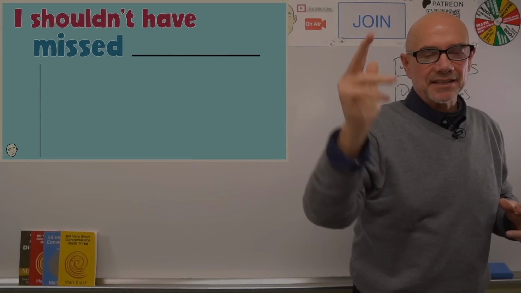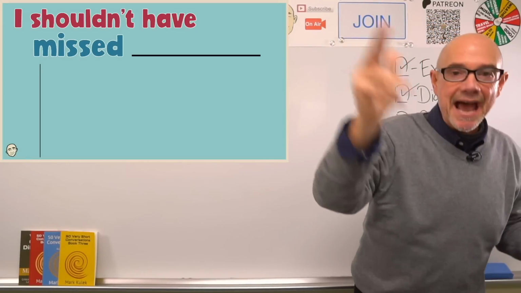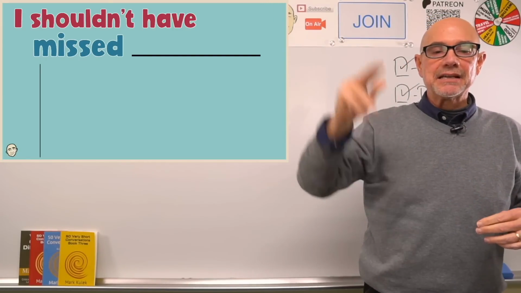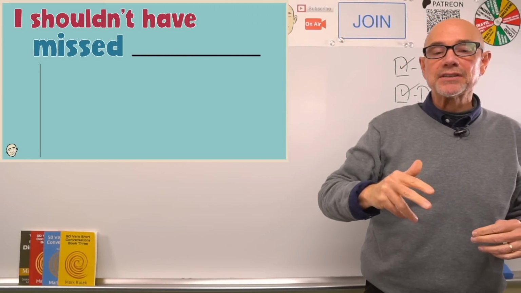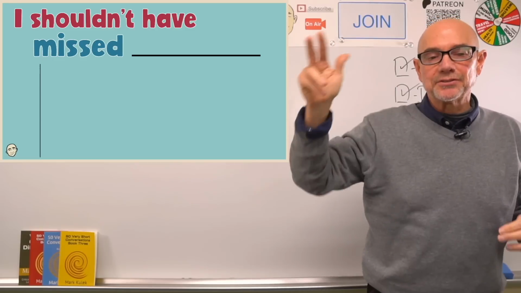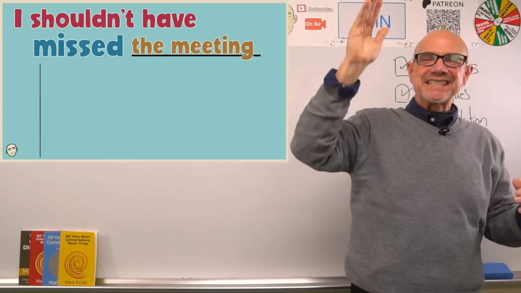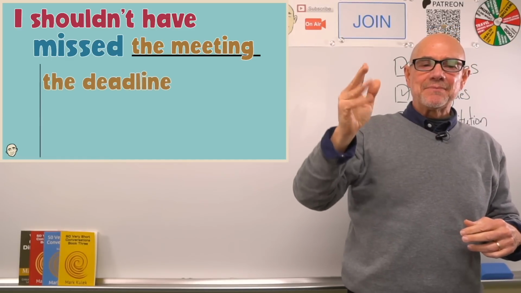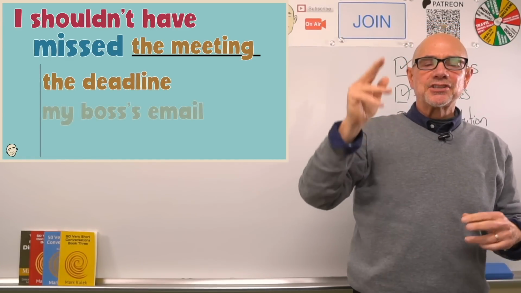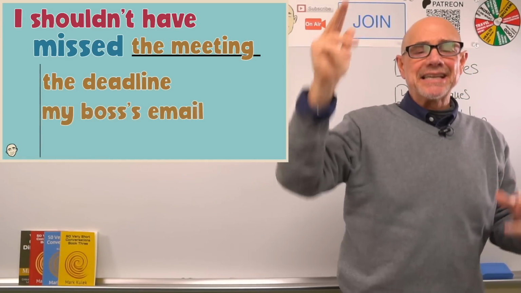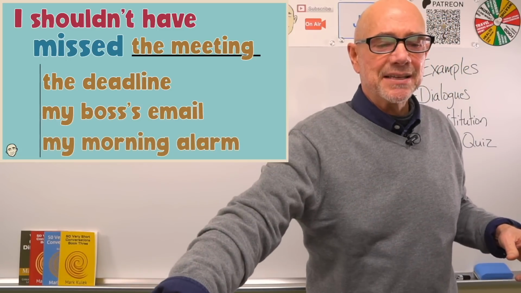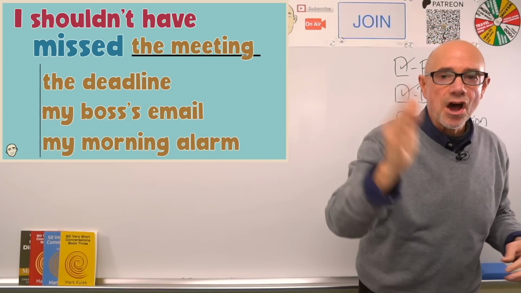Here is our next topic. I shouldn't have, that is our pattern. Missed, that's our past participle. Now let's do some substitutions. I shouldn't have missed the meeting. I shouldn't have missed the deadline. I shouldn't have missed my boss's email. I shouldn't have missed my morning alarm.